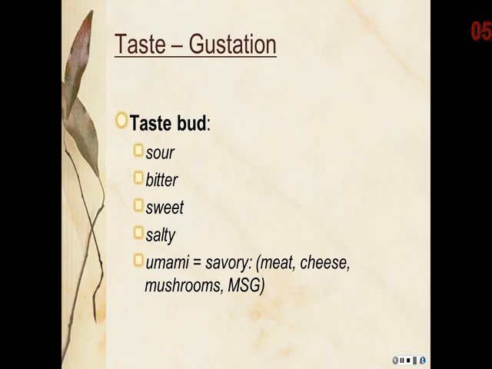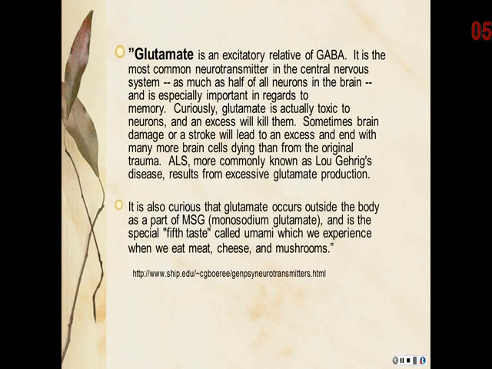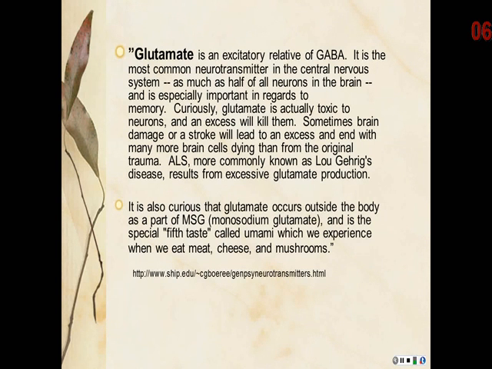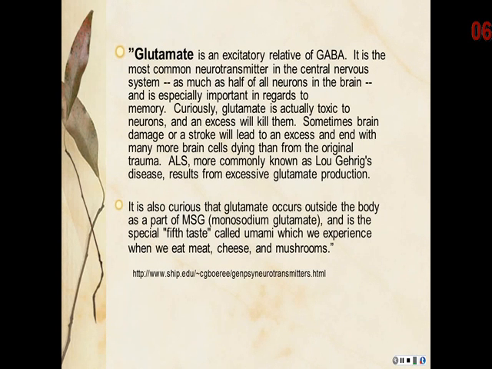There is a recently discovered new taste sensation called umami, which is described as the savory flavor of things like meat, cheese, mushrooms, and things that are enhanced by MSG. Glutamate from MSG enhances the flavor of food by exciting the receptors on the tongue. This can potentially overexcite the neurons to the point of killing them and is thus sometimes referred to as an excitotoxin. While there may not be much serious concern with burning out a few taste buds, the concern is that this could potentially cross the blood-brain barrier and burn out neurons in the brain.